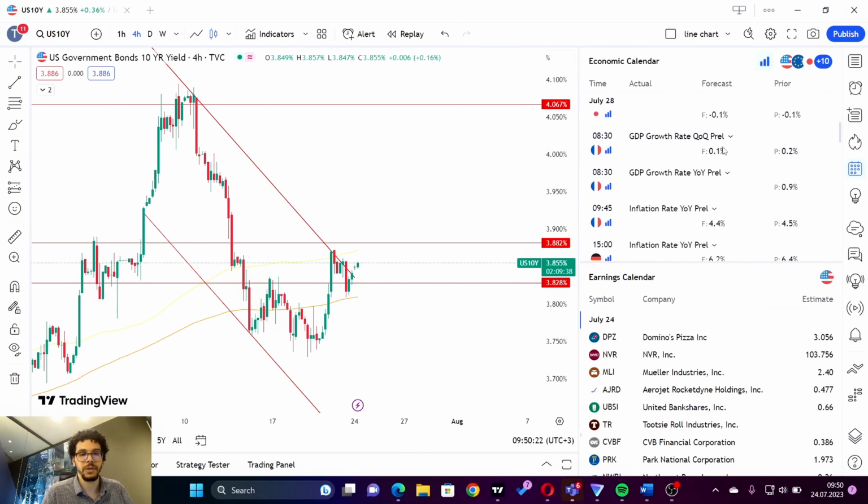Like I said, for the Bank of Japan, we may see something, but right now the market is speculating about a yield curve control policy.